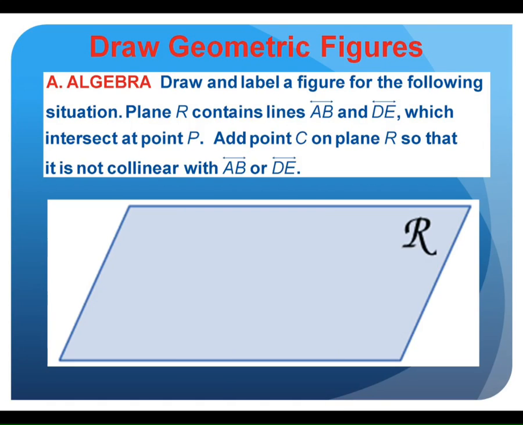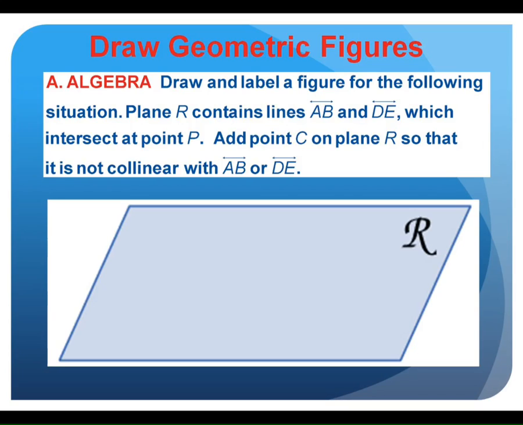All right. So the last part of this section is drawing these figures. It gives you a bunch of directions. How do you draw these? Okay. Now this gives a ton of directions. Draw R contains line AB, line DE, which intersect at P, and a point C, yada yada, all these directions. Let's take it one step at a time.